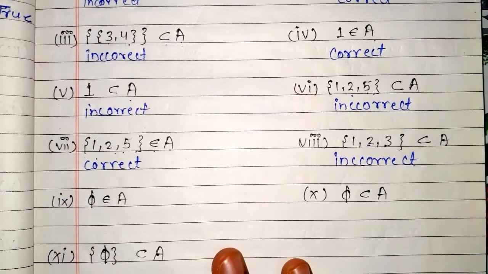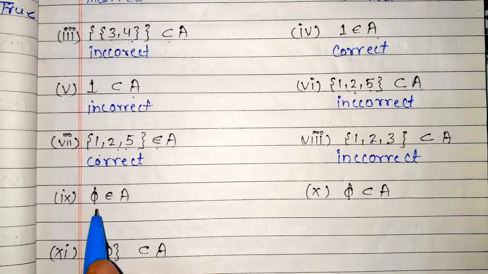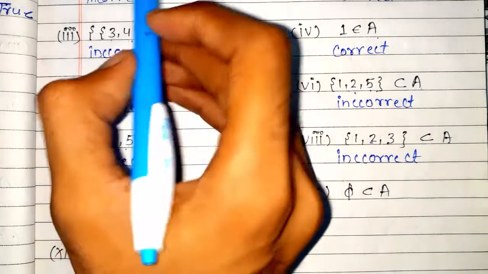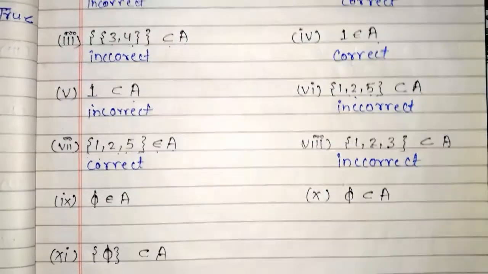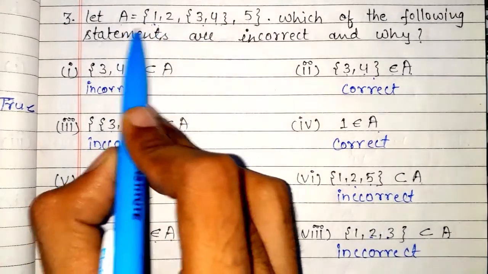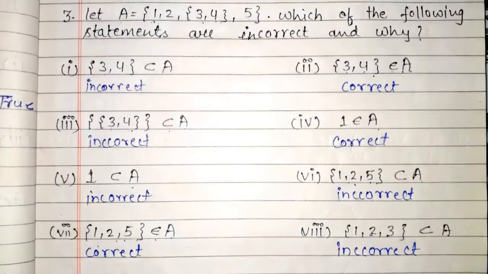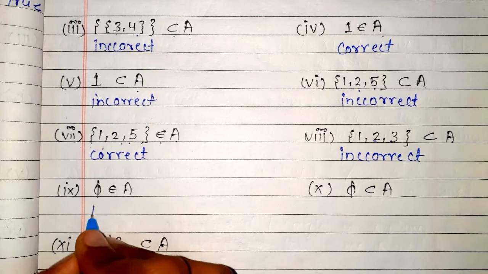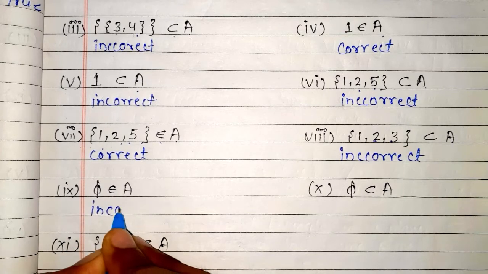Now the ninth question is empty symbol belongs to A. So this symbol belongs to A, so we see in the set A, which does not contain this symbol, so how does this belong to set A? So this is incorrect.